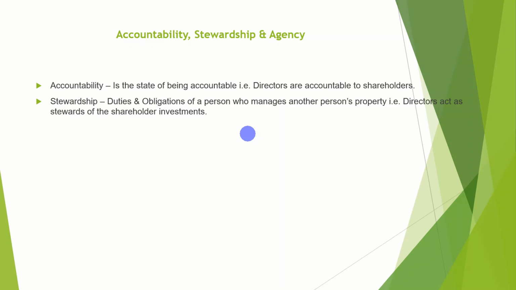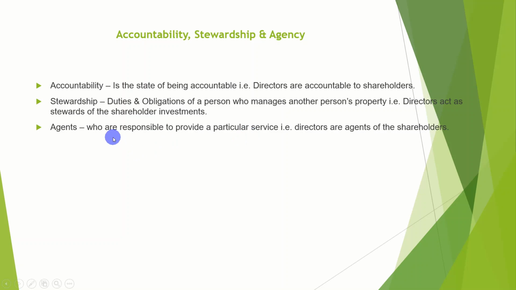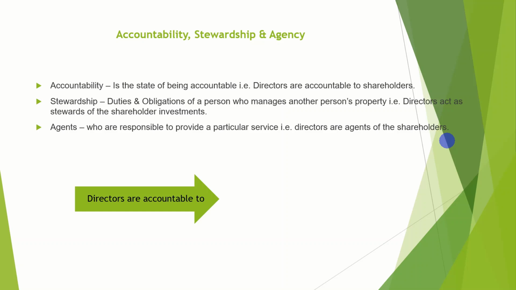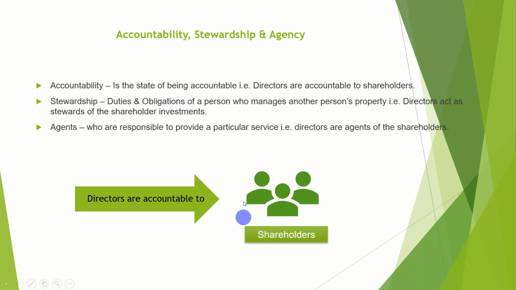They are responsible for managing the money of shareholders, and they can work with that money. Agents are responsible for providing a particular service. That is, directors are agents of the shareholders. They are working for shareholders. Shareholders provide the money in the form of salary to the directors, so they are agents of the shareholders. You can see in this diagram that directors are accountable to these people, who are shareholders.